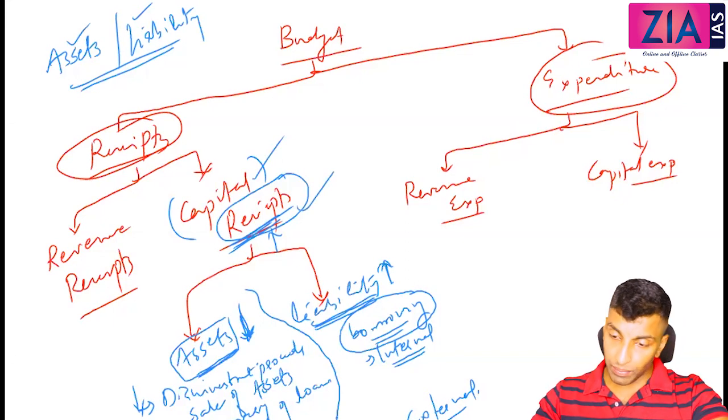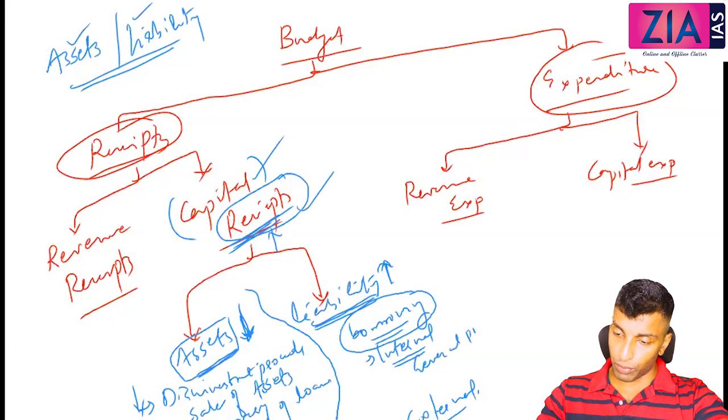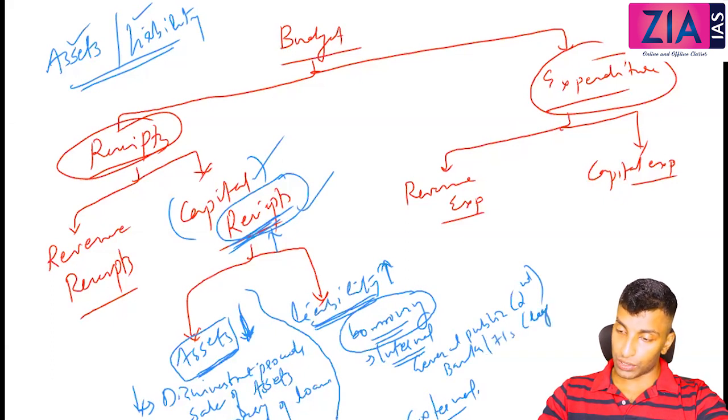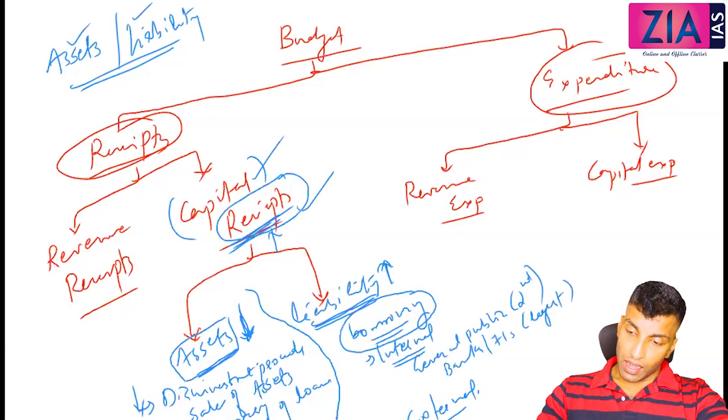Now what is internal? Internal means from the general public. Government can borrow from the general public. This is actually the second highest borrowing. Then government can borrow from banks, financial institutions. This is basically the largest source. Or government can borrow from RBI.